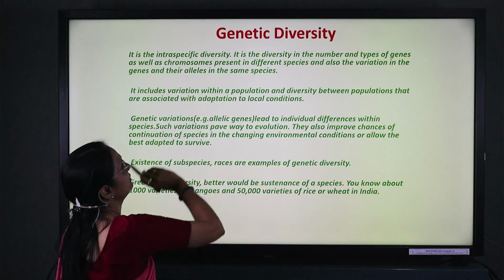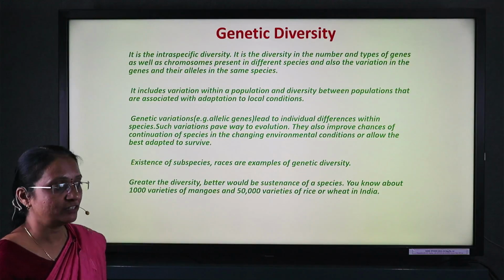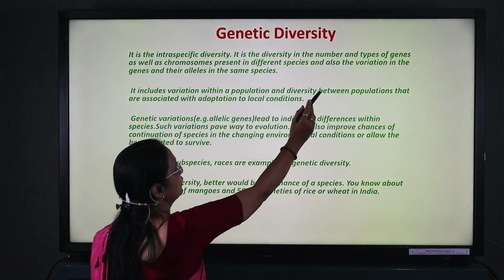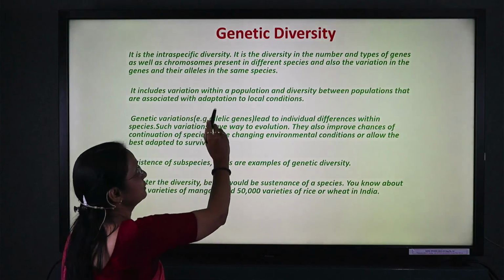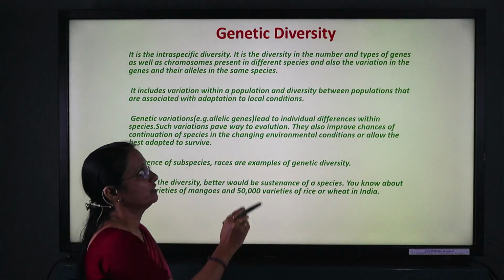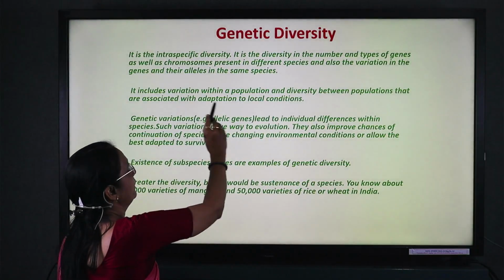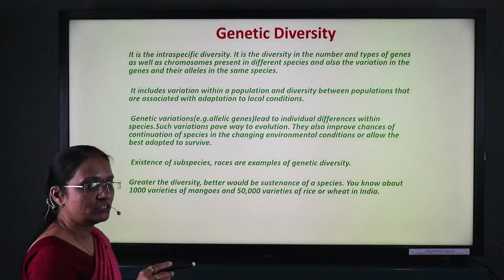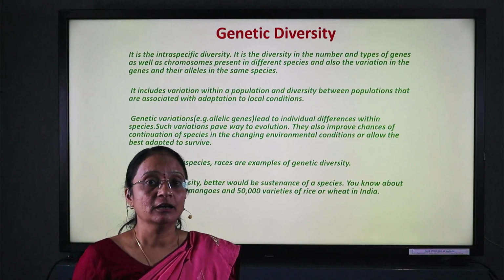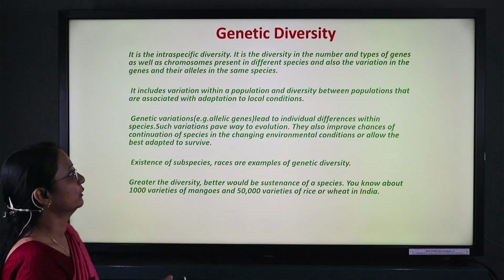Genetic diversity is the intraspecific diversity: the number and types of genes as well as the chromosomes present in the species, and also the variations of genes, species and alleles, that we have to see here.